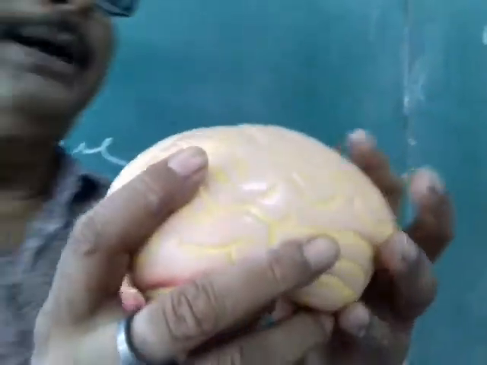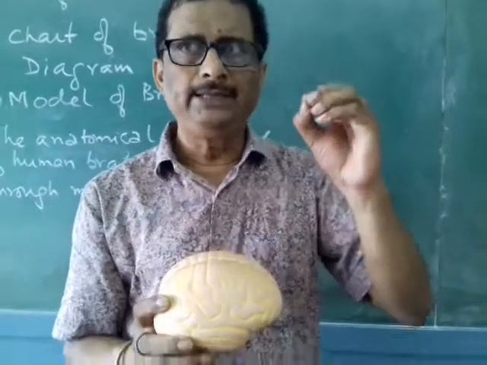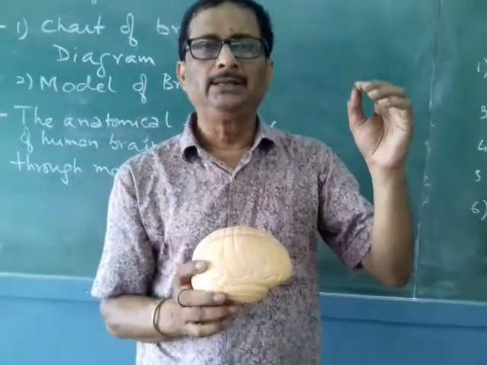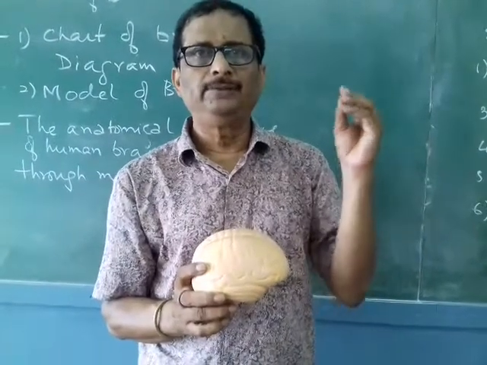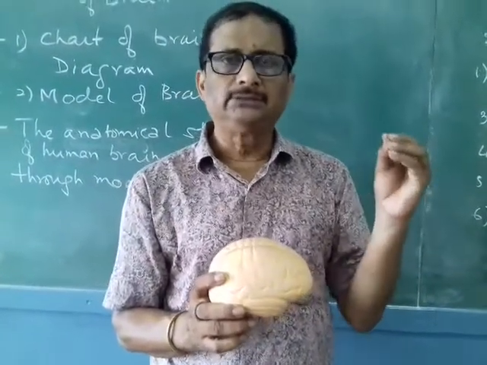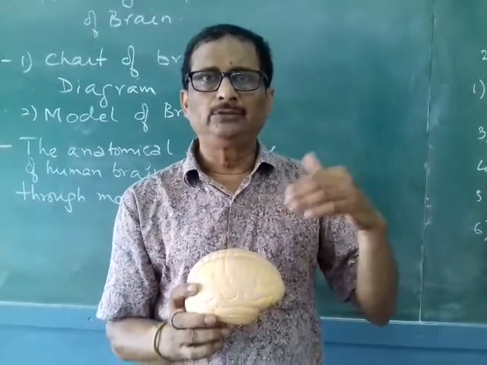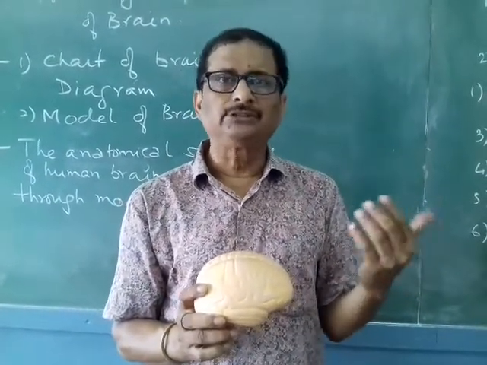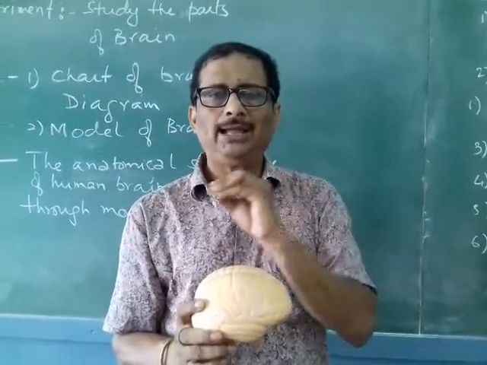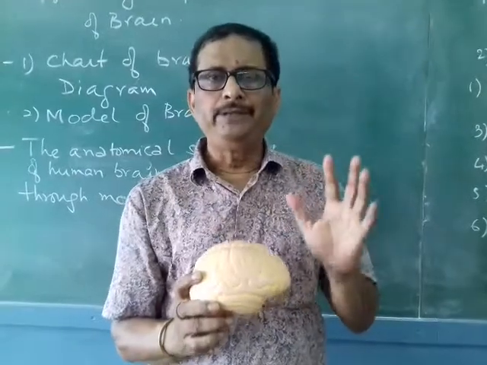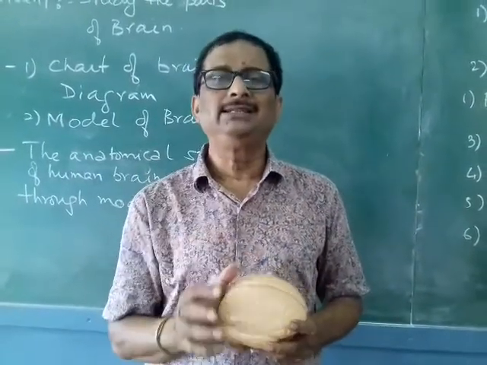So this is all about the brain, and you have to write here briefly about the different parts of the brain. Like you have to write about the cerebrum, the olfactory lobe, the parts of the diencephalon, that is the thalamus and the hypothalamus. Then you have to write about the corpus callosum, the pons, the medulla and the cerebellum, briefly all about it. So this is all you have to write. You will see the points are written in your book.